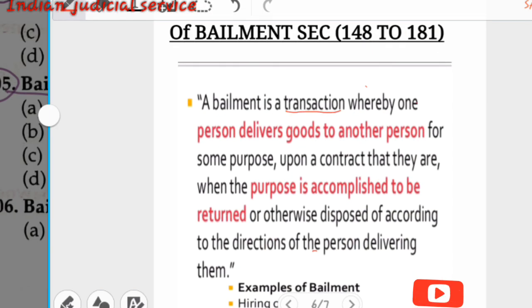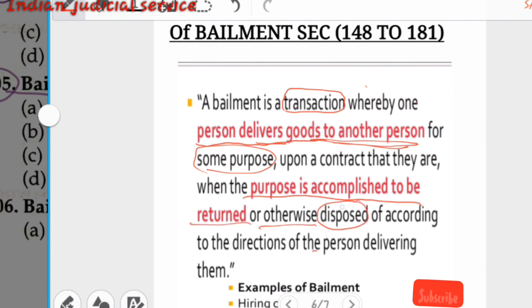So bailment is a transaction whereby one person delivers, this is very important here, one person delivers goods to another person for some purpose, and upon a contract that when the purpose is accomplished, they are to be returned or otherwise disposed of according to the direction of the person delivering them. So this thing is called bailment, according to section 148.